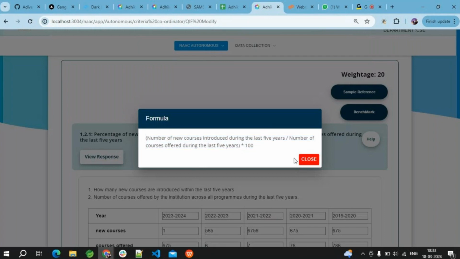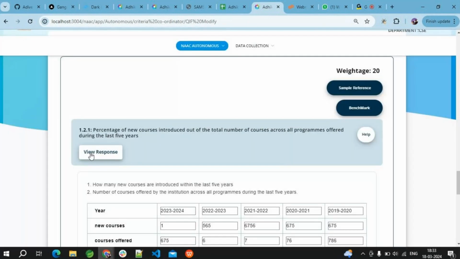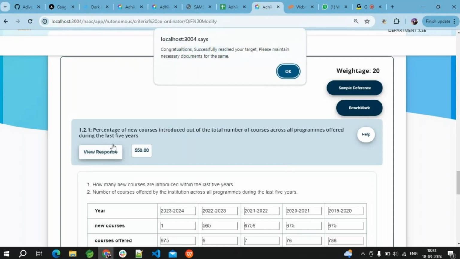So let me show you. Here we can see the view response. The view response is going to perform based on this formula and give this value, and this value will reflect in this benchmark, and this benchmark will give the credits like 4, 3, 2, 1. Here is a simple notification based on this response value: successfully reached the target, please maintain the necessary documents. For these respective things, if we need to maintain any documents, we need to maintain them.